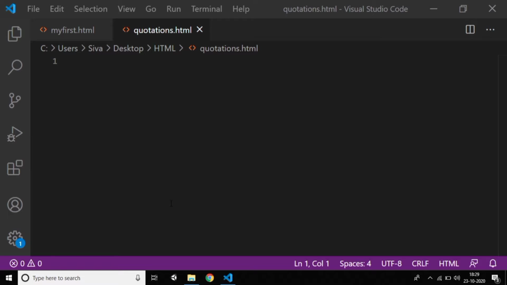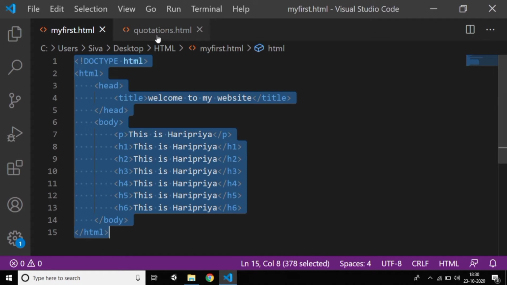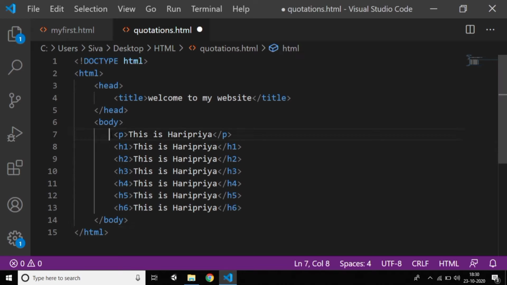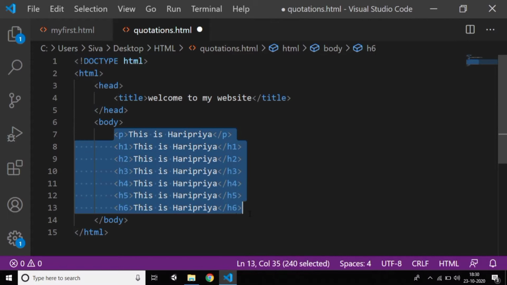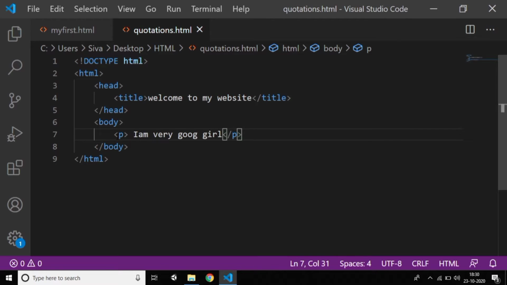If you have some text you want to be quoted, we have tags to use. I'll copy this HTML syntax and use it here. I'm writing the paragraph tag with the text "I'm very good girls". Is it possible to quote this? I want to quote only "good girl", not the other things.